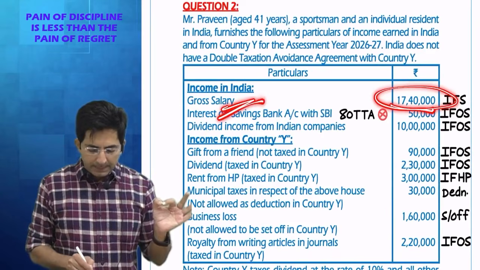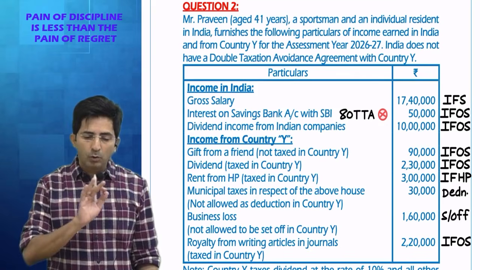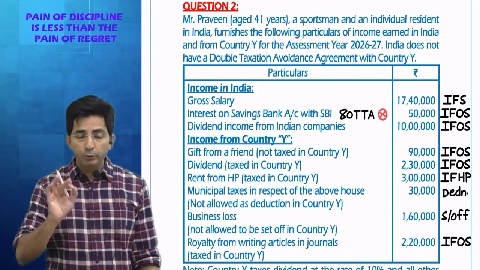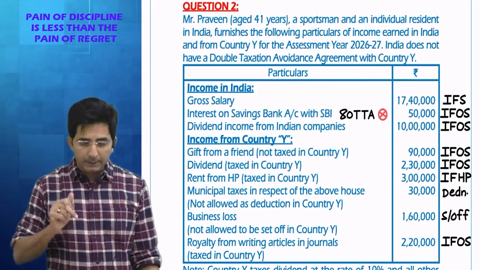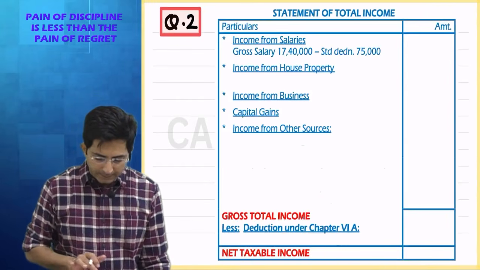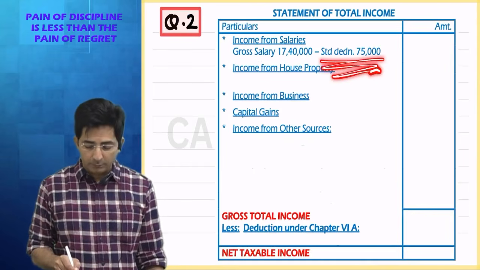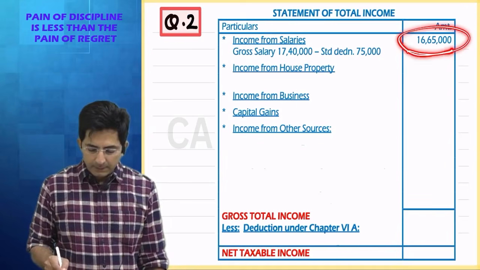How much? 17,40,000. But against salary income you will provide standard deduction. And what is standard deduction? Under old regime 50,000, under new regime 75,000. Here it is according to the new regime, so you will provide 75,000 standard deduction. So your salary income is 16,65,000.